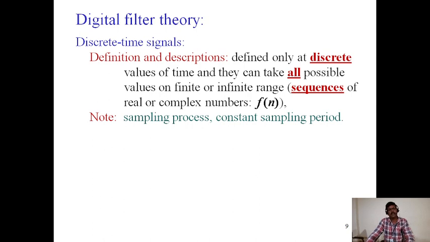Before discussing digital filter theory, first of all we have to know about discrete time signals. Already we have defined what a discrete time signal is. The discrete time signal is defined only at discrete values of time, and it can take all possible values of finite or infinite range, sequences of real or complex numbers, sampling process, constant sampling period.